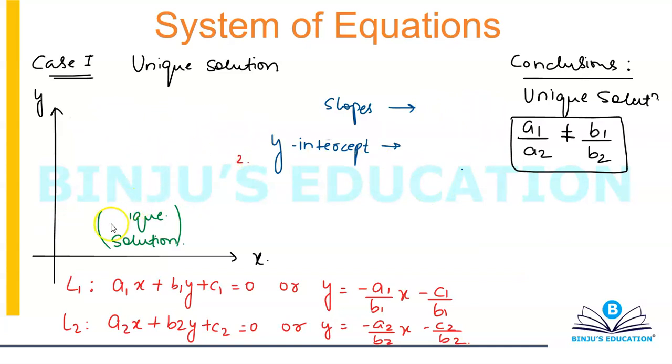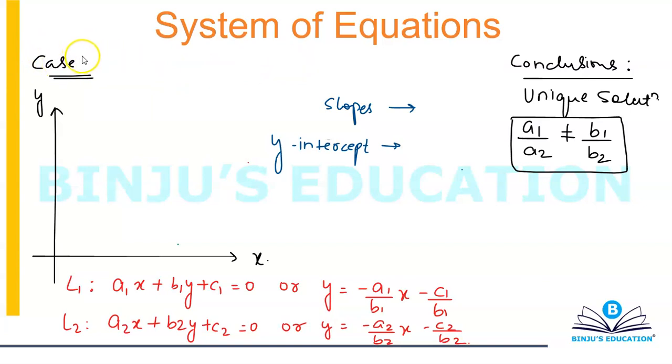All right, next scenario is when the two lines are running parallel to each other. Now think about this. If two lines are running parallel to each other, will they meet at a point? No, they will not meet at a point, which means there is no common solution. So for this case, you will say it's no solution.